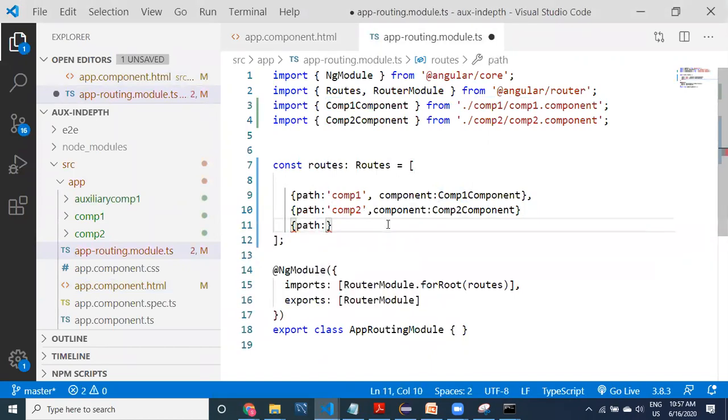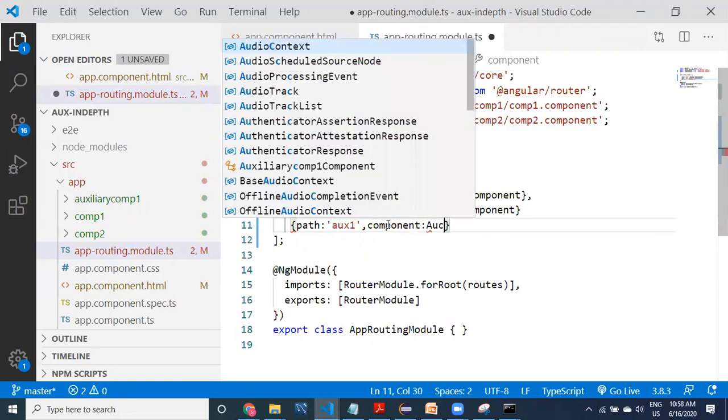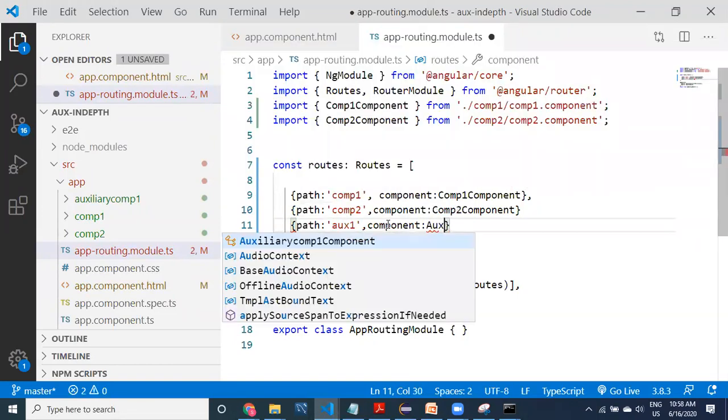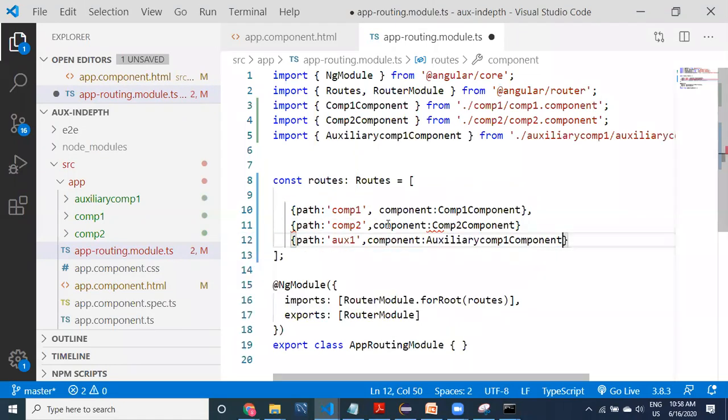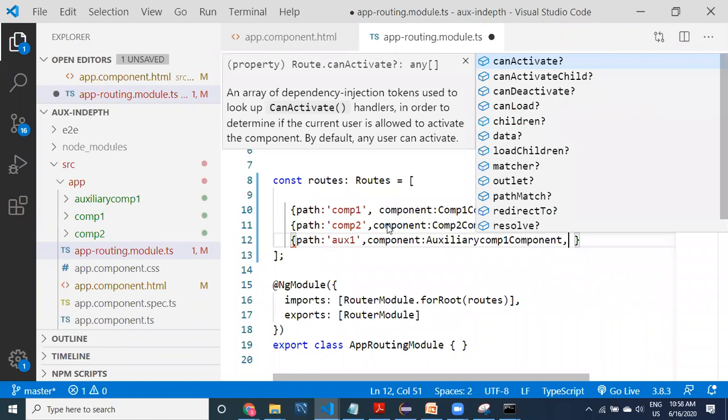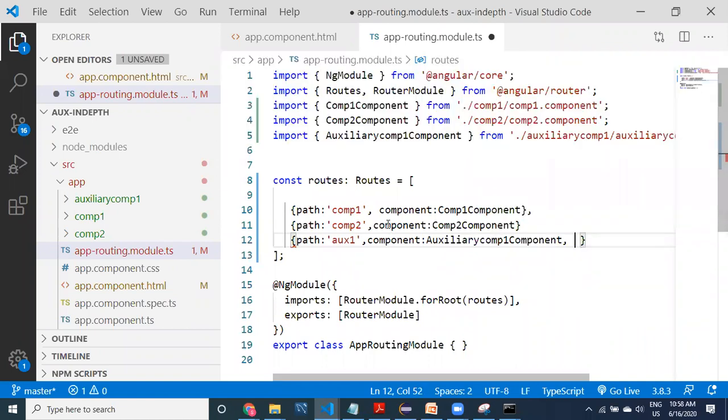Provide the path comp, maybe auxiliary1, and the component is the auxiliary component. Now one more thing I have to provide here is